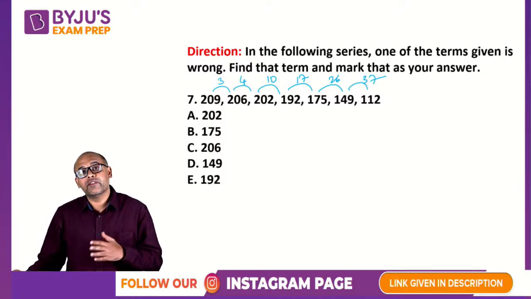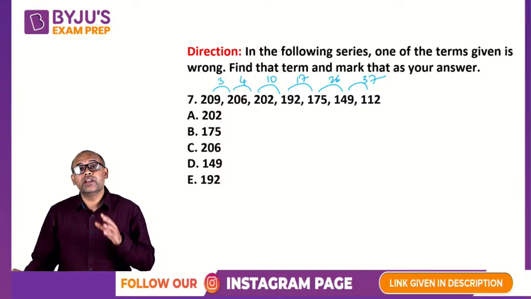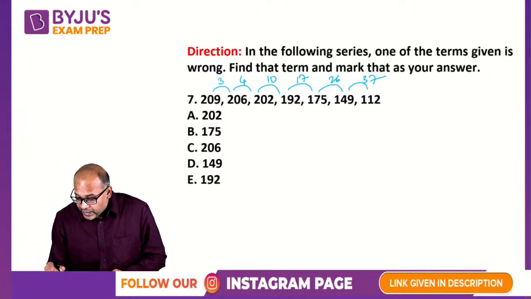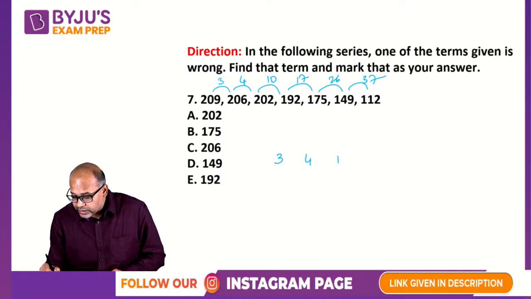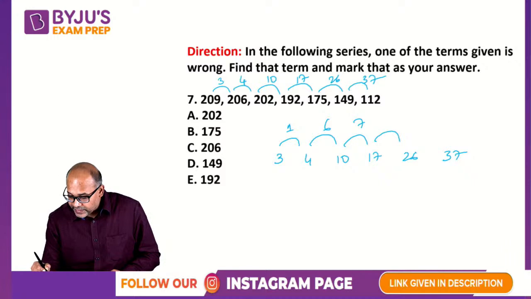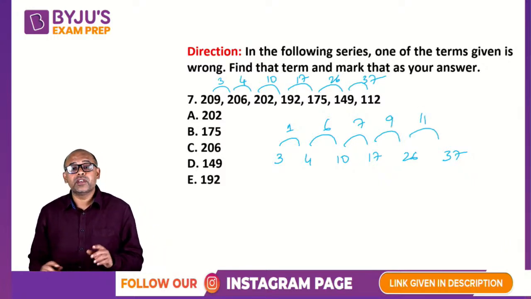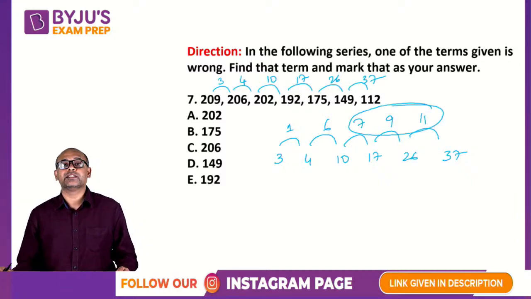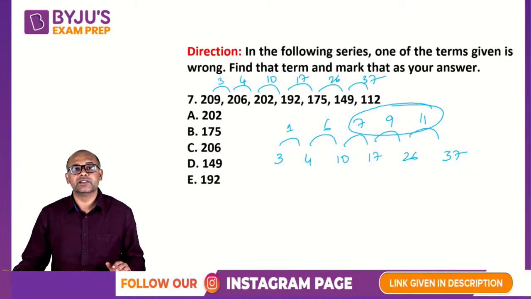I'll do one more thing. We have seen this in series also, that the difference of differences can also be found out. So I have 3, 4, 10, 17, 26, 37. Let me find the difference here. Here it is 1, here it is 6, here it is 7, then 17 and 26 is 9, and here it is 11. Now if you look at it carefully, this forms a pattern: 7, 9, 11, odd numbers.